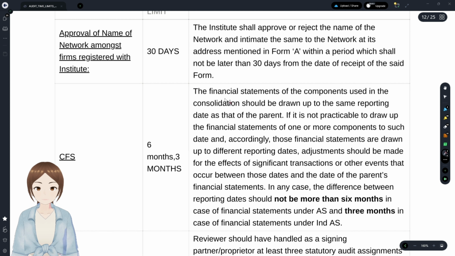And we'll stop here, as remembering all the time limits in one go is a very hectic task for you. So we'll discuss the remaining time limits, board limits and all the remaining monetary limits tomorrow.